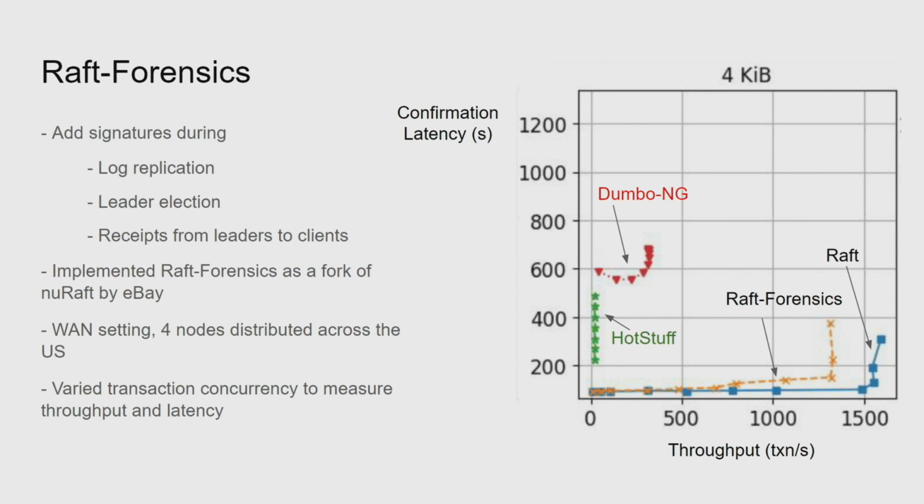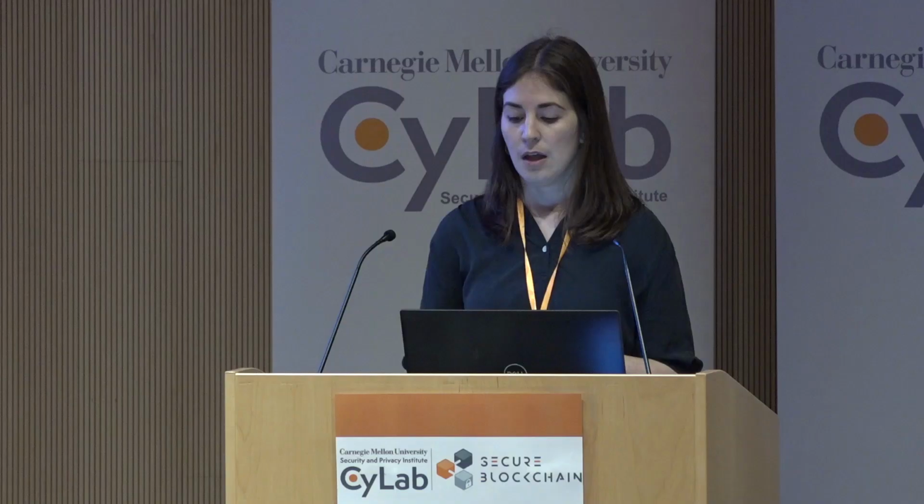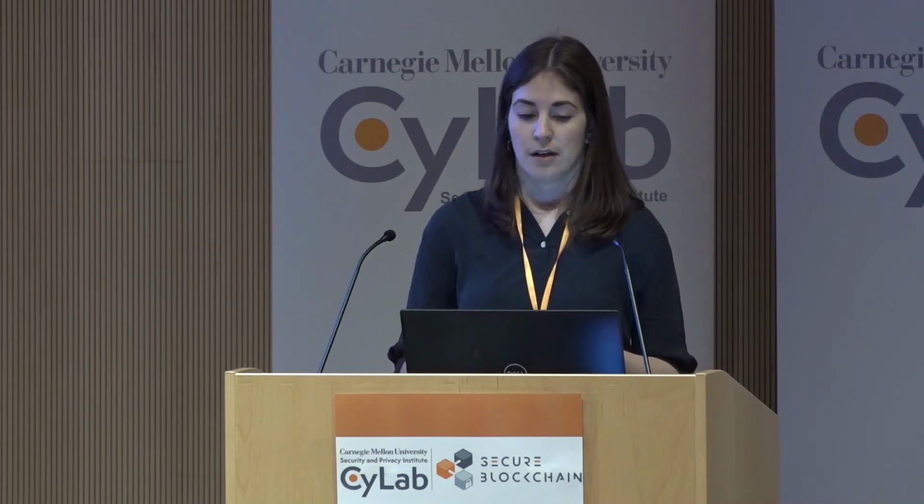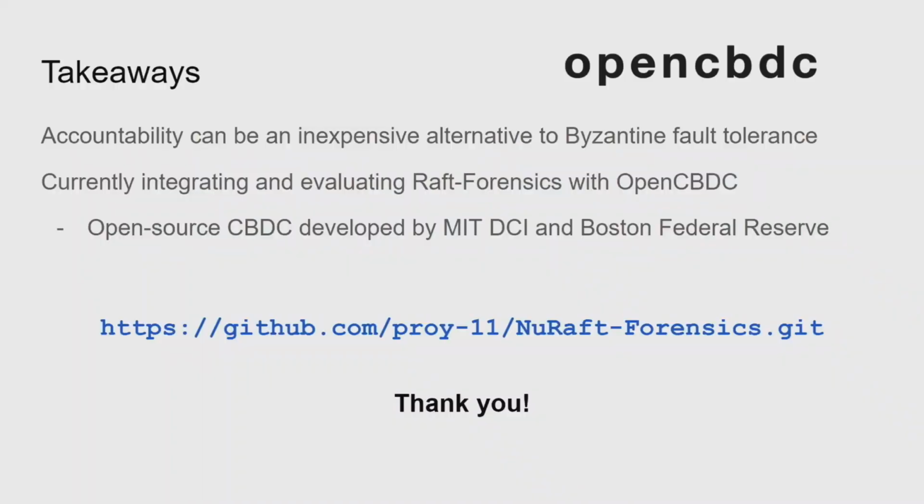So here on the horizontal axis, we have throughput. And on the vertical axis, we have confirmation latency. So we want to be really in the bottom right-hand corner of this plot. And you can see that Raft, the blue curve, has the best performance of all of the protocols we compared against, whereas these two protocols are BFT protocols, and so they have worse trade-offs between throughput and latency. And the orange curve, which is Raft-Forensics, the one that we developed, takes a small hit in terms of performance while being able to provide this accountability property. So the takeaway here is that accountability can be an inexpensive alternative to Byzantine fault tolerance.